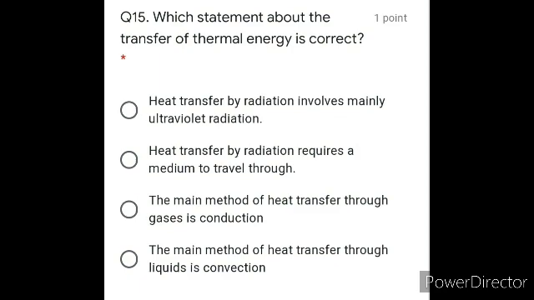So these are wrong. And D, the main method of transfer through liquid is convection. Yes. Conduction we have for solids, convection we have for liquids and gases, and radiation needs no medium. So out of all 4 sentences, the 4th one is correct: the main method of heat transfer through liquids is convection.